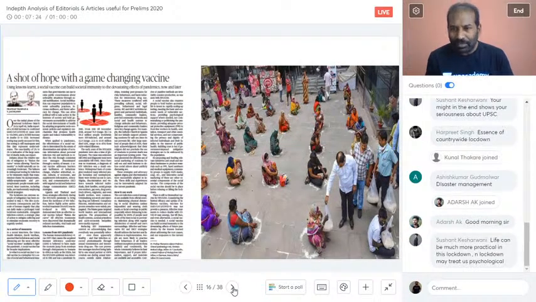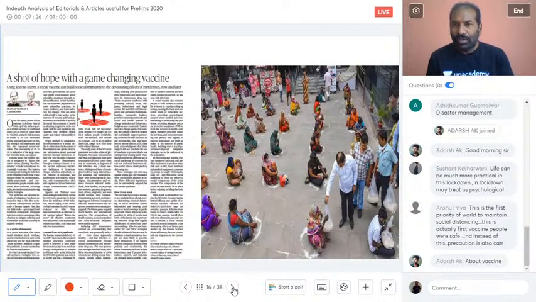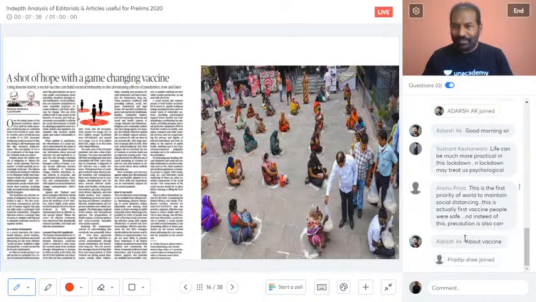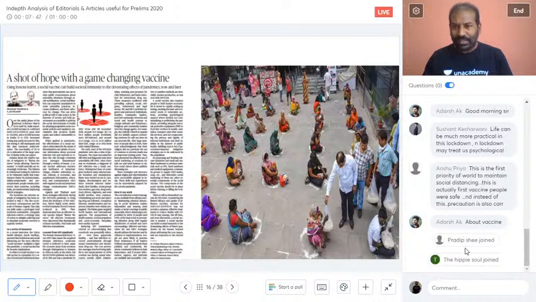Life can be much more practical in this lockdown, and lockdown may treat us psychologically. Okay, Sushant is talking about psychology. Anshupriya says this is the first priority of the world, to maintain social distancing. Okay, very well. This is actually the first vaccine; people were safe. About vaccine, others say very good.